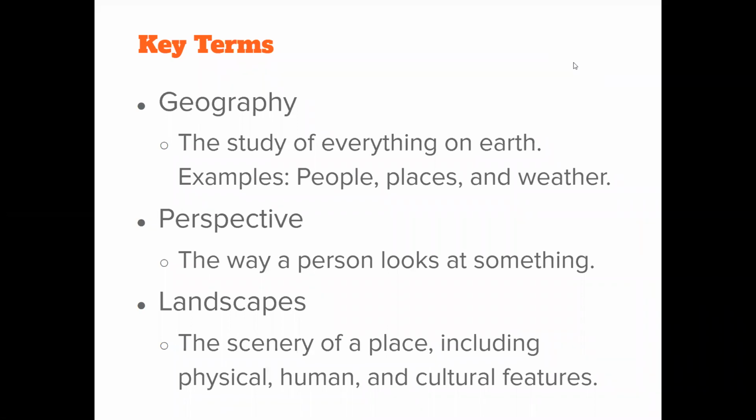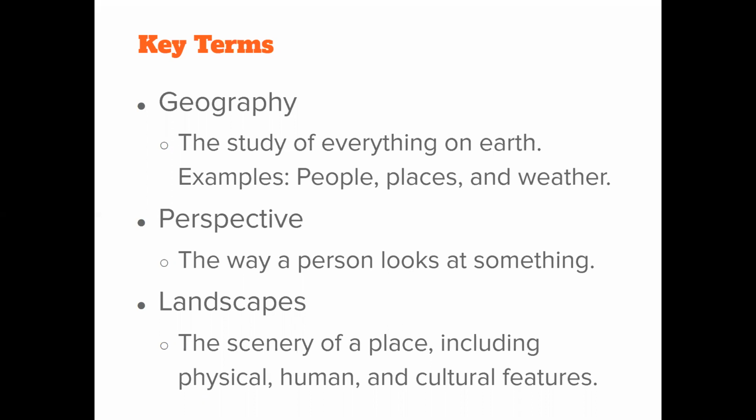Okay, we're going to talk about a few key terms. All right, to start us off thinking geography, okay? So, what actually is the definition of geography? It is the study of everything on Earth, okay? And that means people, places, weather, the study of everything on Earth. This might be a good term to highlight. All right, might be a good test question.